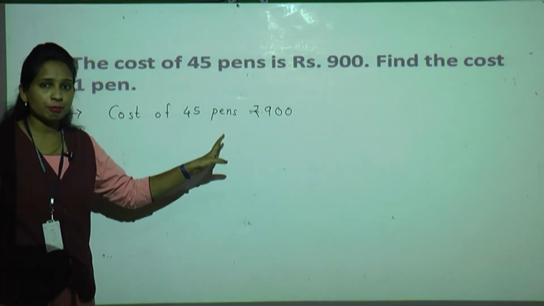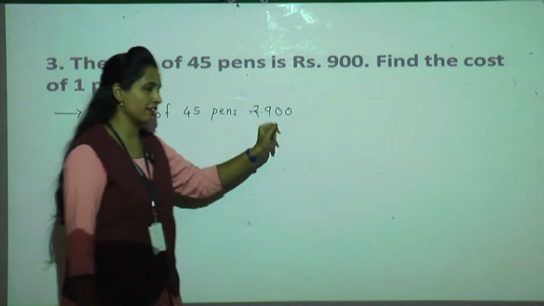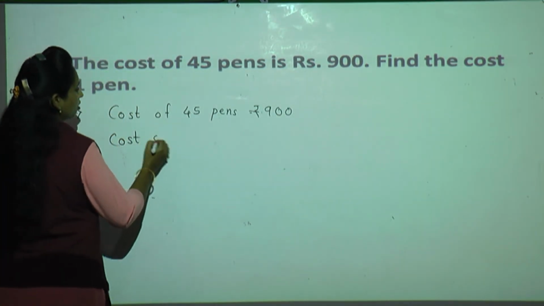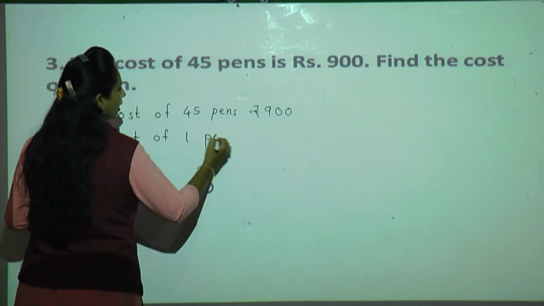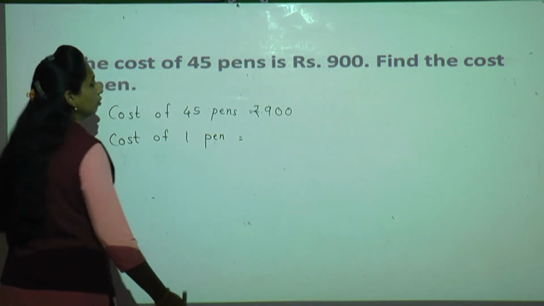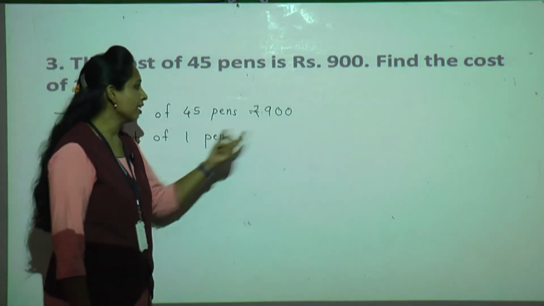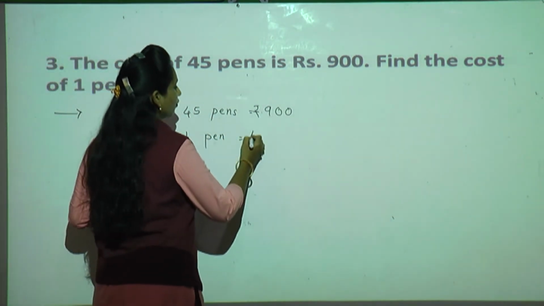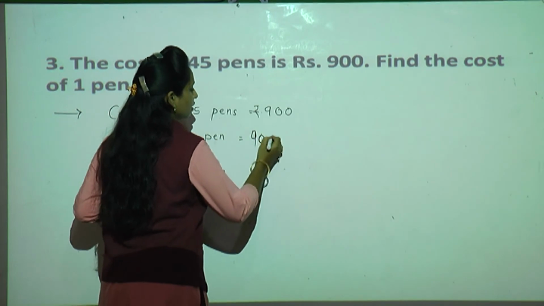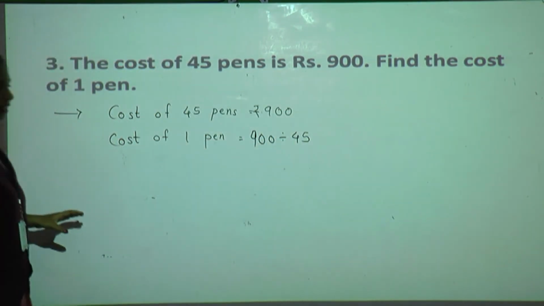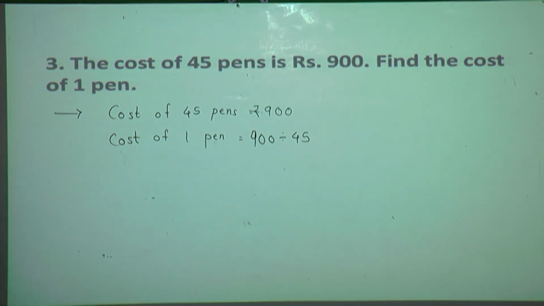So we can buy 45 pens in 900. So what is the cost of 1 pen? So write cost of 1 pen is equal to, what you have to do? You have to divide 900 by 45, isn't it? So you will get the cost of 1 pen. Very easy, very simple.